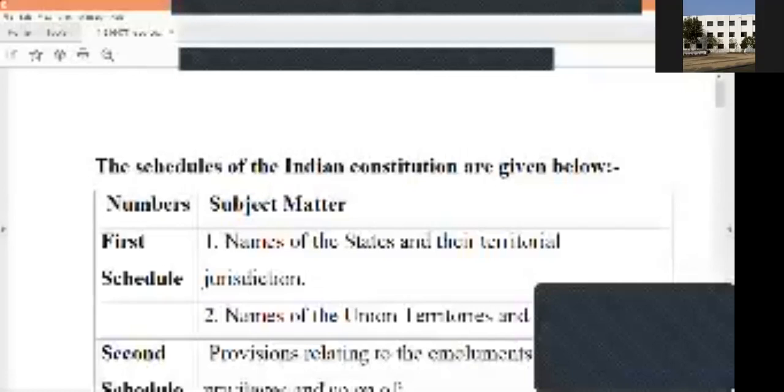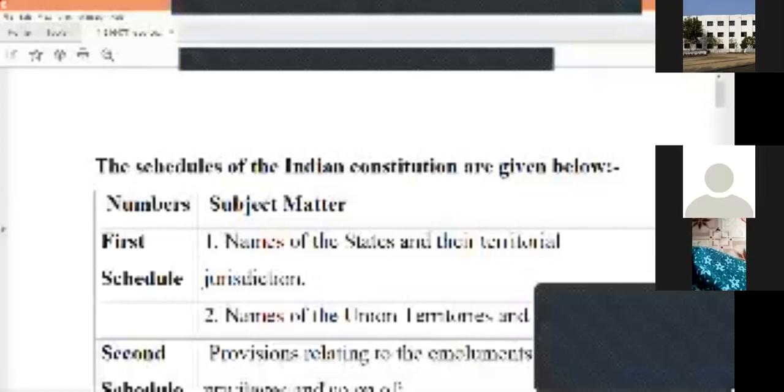So altogether, as I said, there are 12 different schedules, and the Constitution has 22 different parts. The Constitution of India has a certain number of articles, and all these articles are divided into 22 different parts, and obviously there are 12 different schedules.